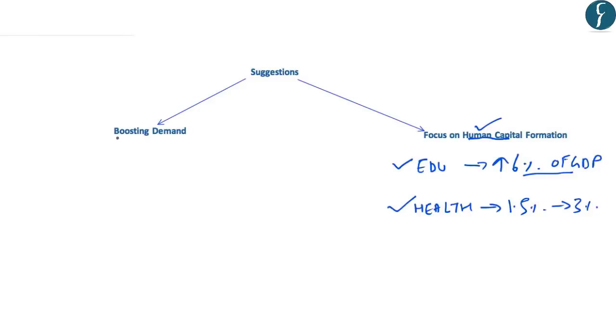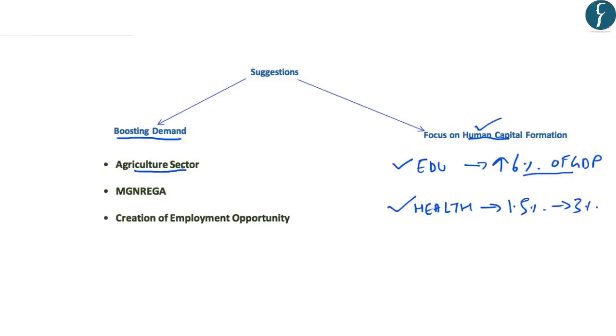The second suggestion provided by the author is boosting demand; the focus of the government should be on boosting demand. We all know that the present slowdown has been the result of a decline in consumption expenditure. So in this context, the government's focus should be on bringing the agriculture sector out of the present distress situation. The government can improve the situation in the agriculture sector by increasing public investment in agriculture and also investing in infrastructure development in the agricultural sector.